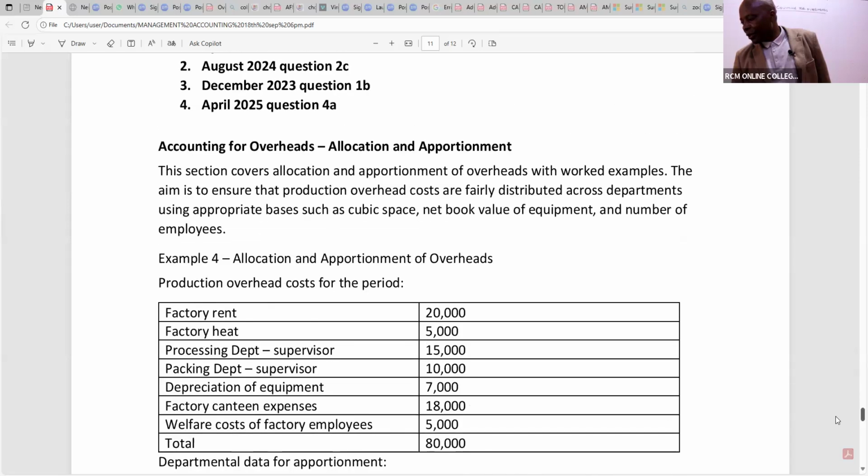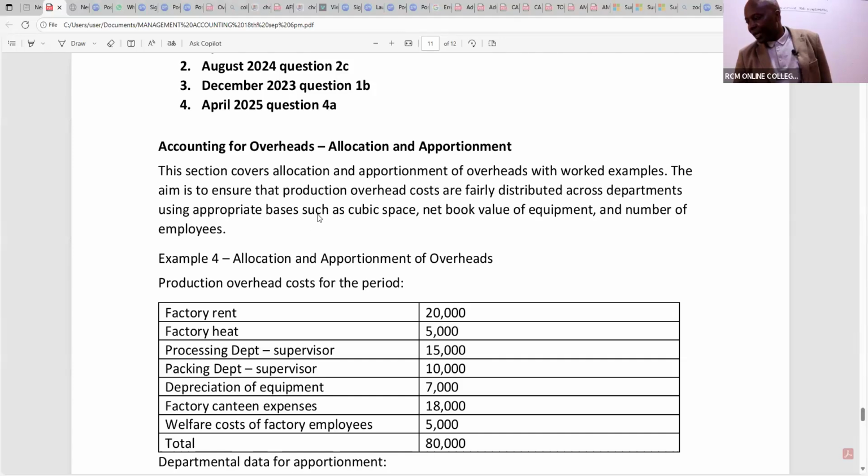It's topic number 4 still. We've been able to do accounting for materials and accounting for labor. Now we need to give you what we call accounting for overheads. Under overheads, we are looking at allocation and what here? Apportionment. Allocation and apportionment. This section covers allocation and apportionment of overheads with specific worked examples.